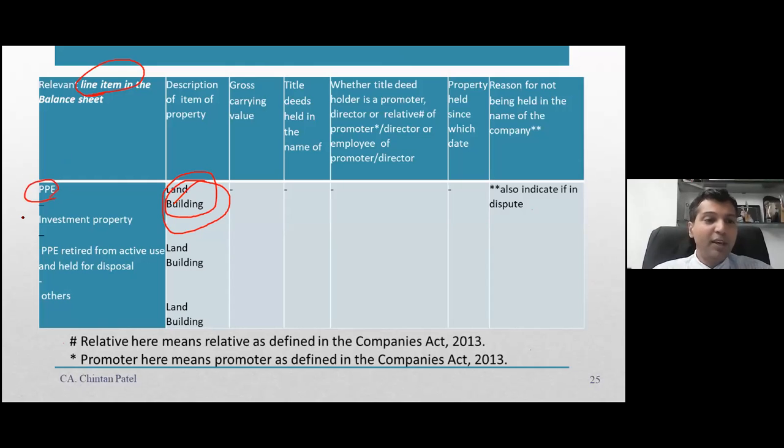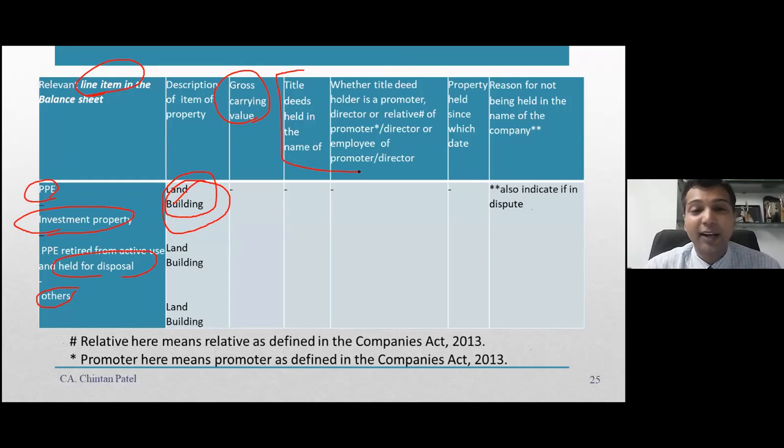So is it a PPE? Is it part of investment property? Is it held for disposal? Or is it in some other section? तो बैलेंस शीट में वो आइटम कौन सी लाइन आइटम में पड़ा है? That line item you have to provide. Is it a land or building? That description you have to provide. Then you have to provide the gross carrying value of these things.